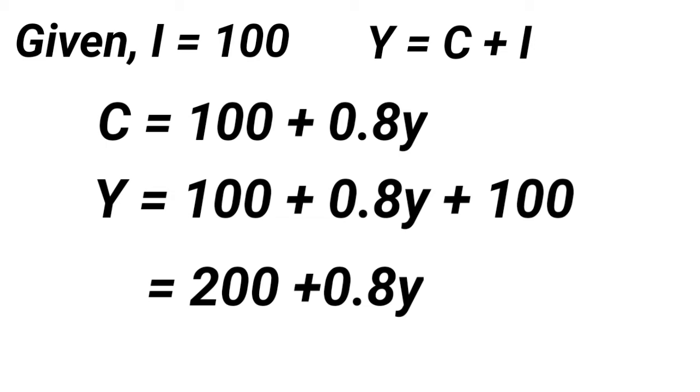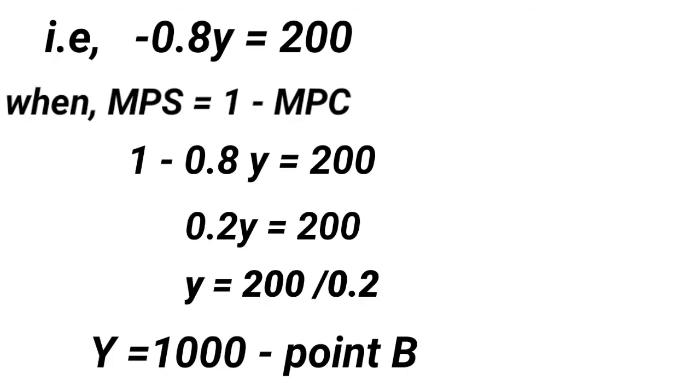Students, shift the 0.8Y to the left side of the equation: Y minus 0.8Y is equal to 200. Since MPS is equal to 1 minus MPC, 1 minus 0.8 is equal to 0.2. So 0.2Y is equal to 200, Y is equal to 200 by 0.2, therefore Y is equal to 1000.